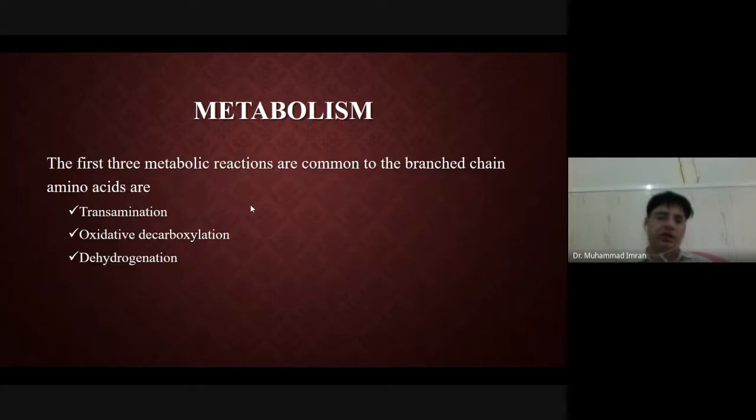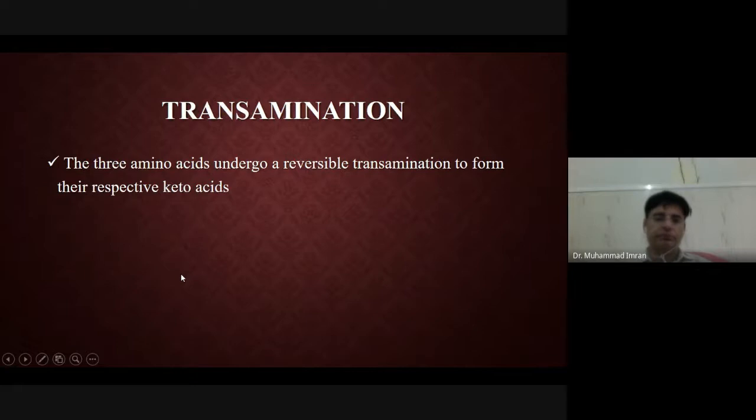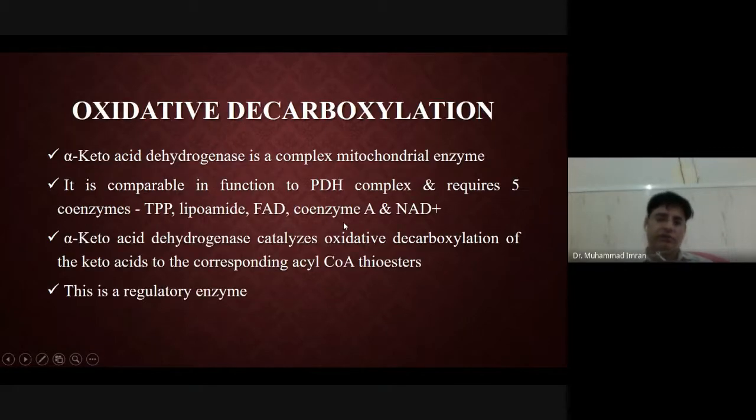Here we see the metabolism of branched-chain amino acids. Branched-chain amino acids go through reactions: transamination, then oxidative decarboxylation, then dehydrogenation, then dehydration. First, all three amino acids will be transaminated to produce a keto acid.